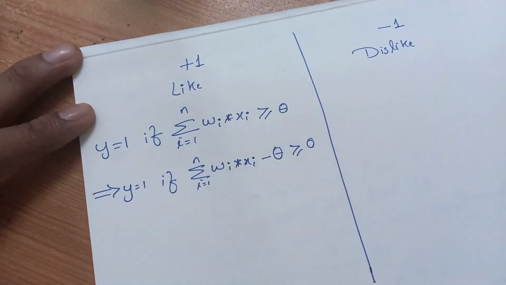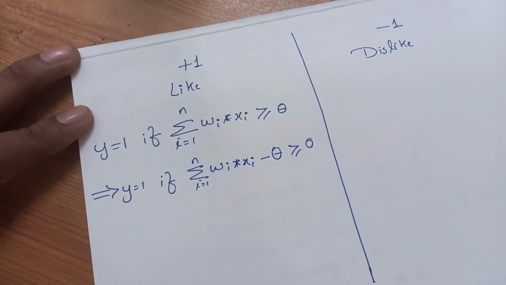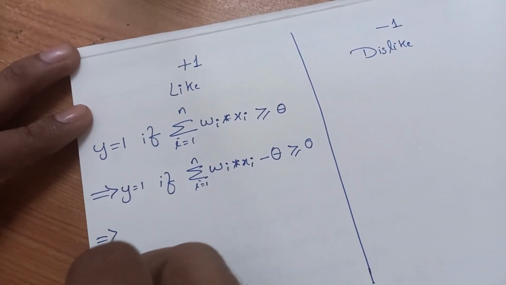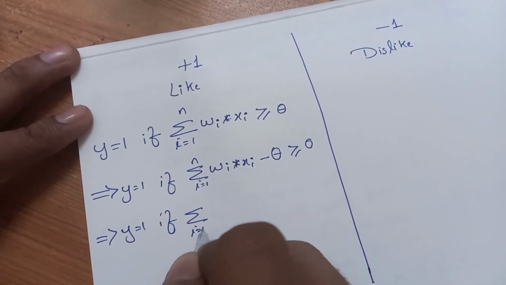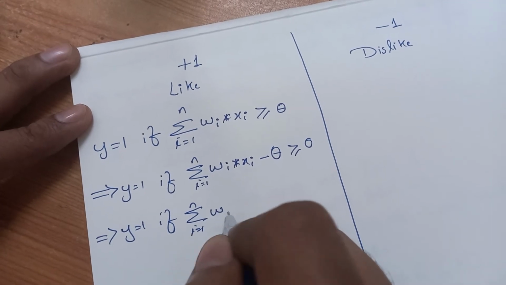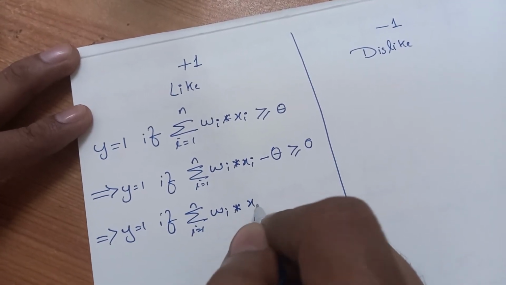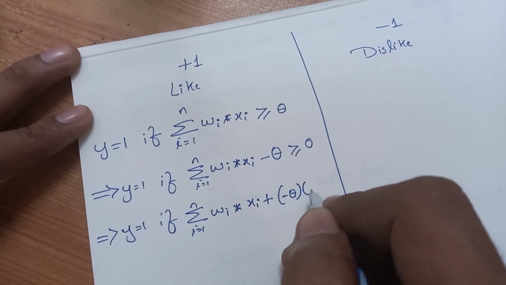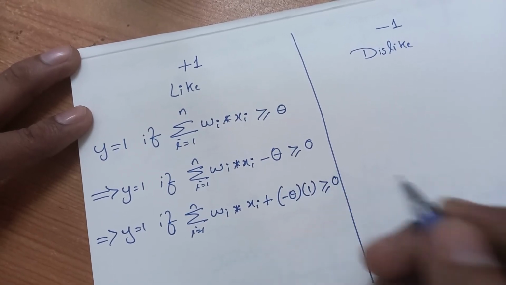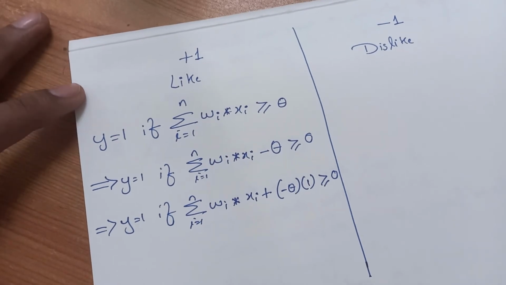I just brought theta on this side. Simple. We can also rewrite it like this: summation i equal to 1 to n wi into xi plus minus theta into 1 greater than or equal to 0. Same, doesn't make any difference.